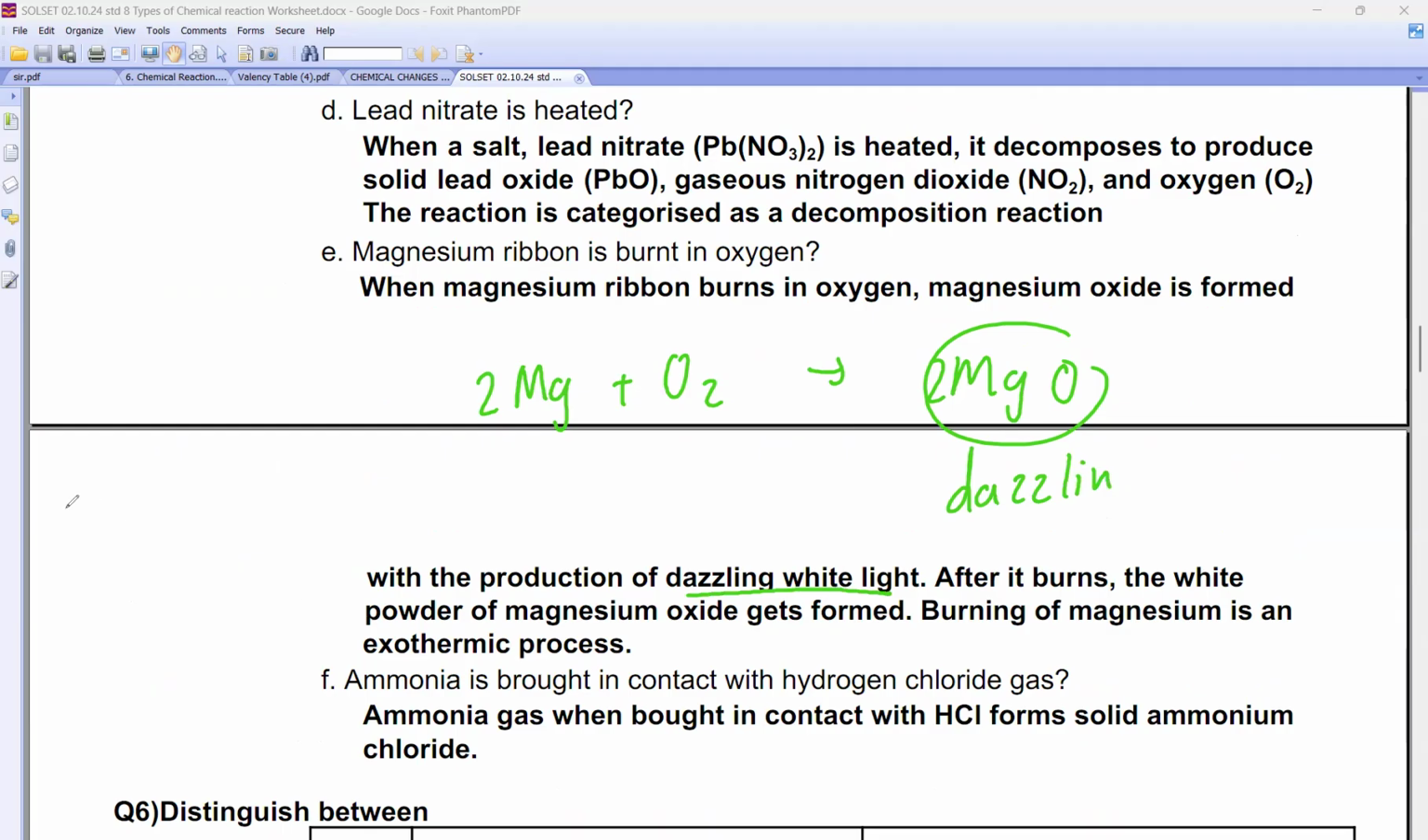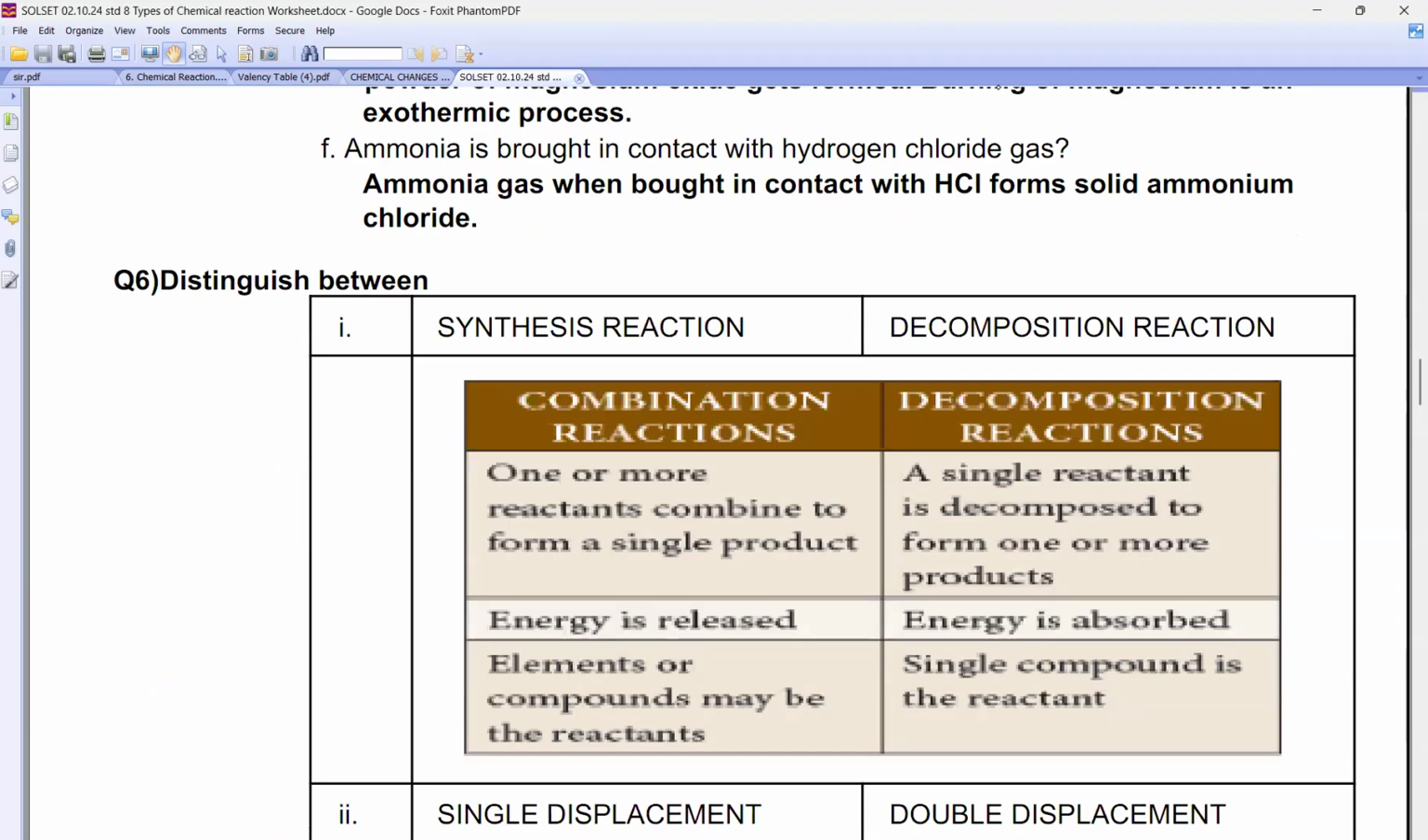Okay? Look, beta, this is also a combination reaction. When ammonia is brought closer to what? Hydrogen chloride. So we did it just now, na. Hey, what happens when ammonia is brought closer to hydrogen chloride? You get ammonium chloride.